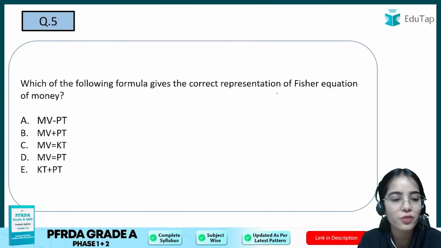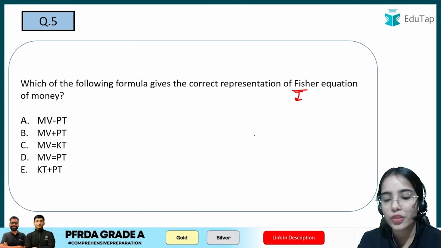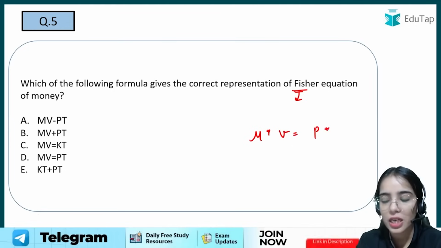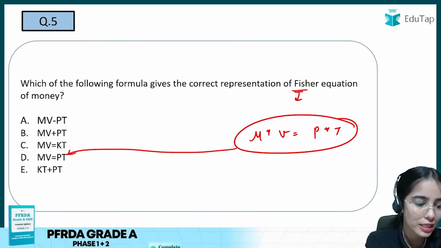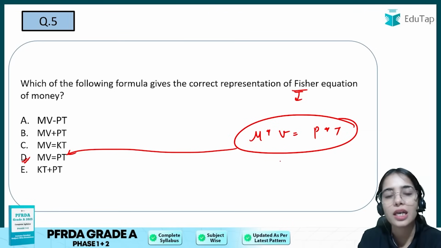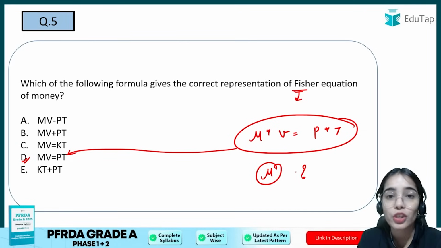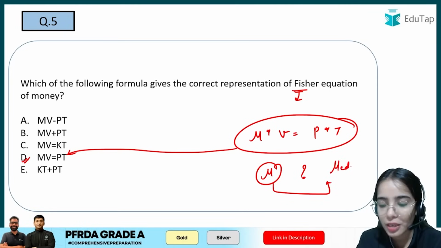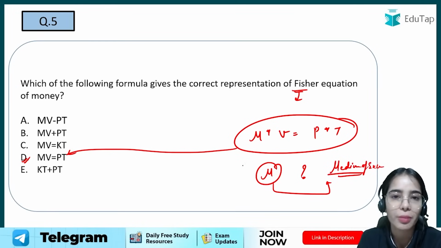Okay, next is, which of the following formula gives the correct representation of Fisher equation of money? So Fisher is a classical economist. So Fisher equation was that money supply multiplied by velocity is equal to price level multiplied by transactions. So this is the Fisher equation. So answer here is D. And Fisher and the other classical economists believe that people demand the money for what purpose? For the transaction purpose. So money only has the function of medium of exchange. So this was believed by Fisher as well as by the classical economist.